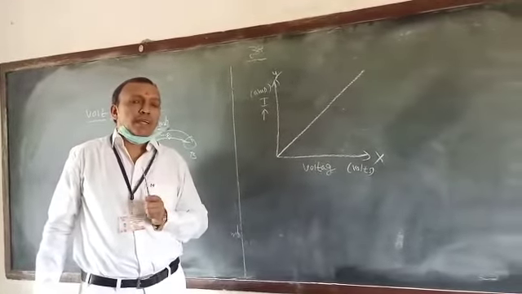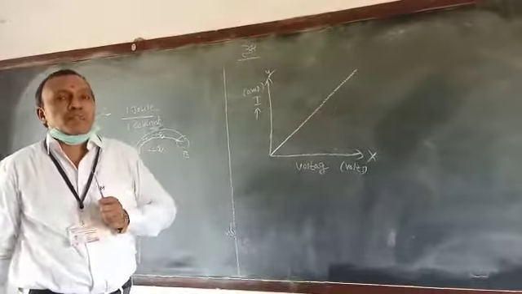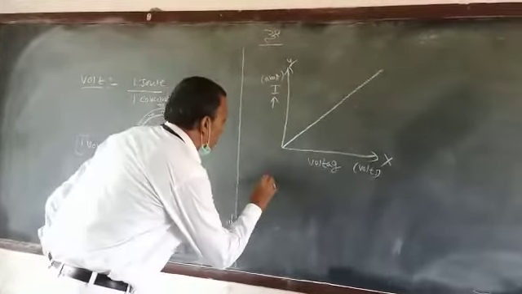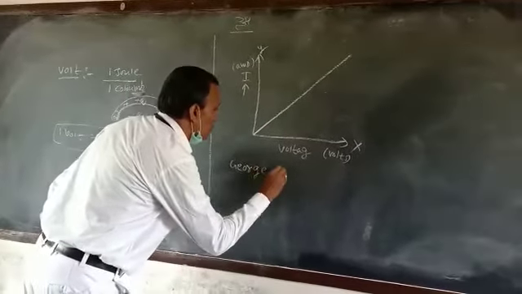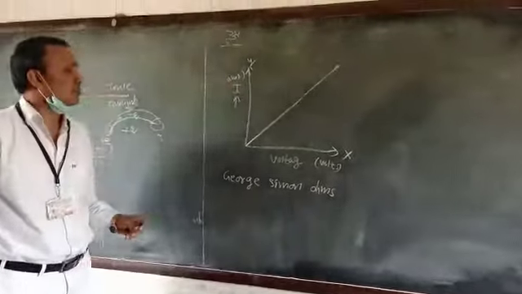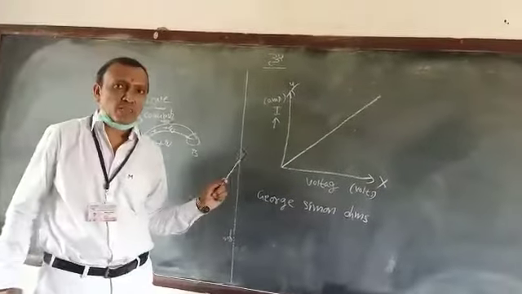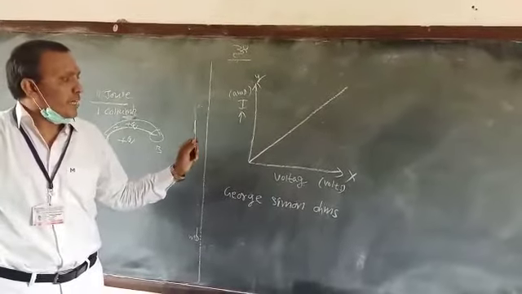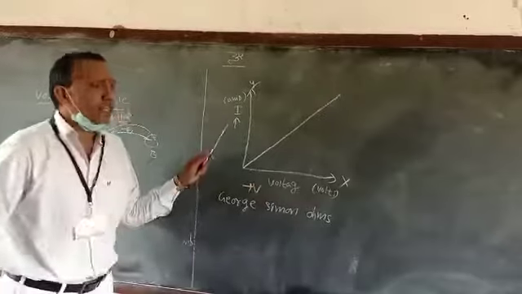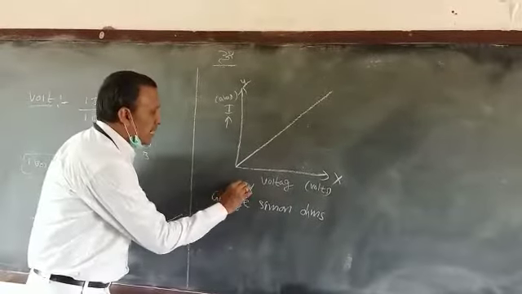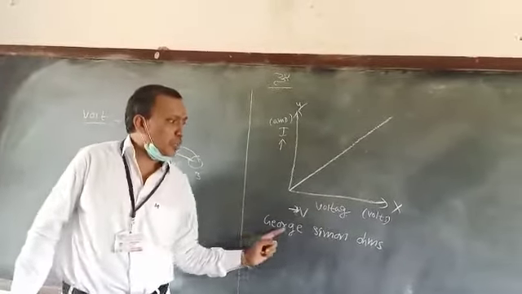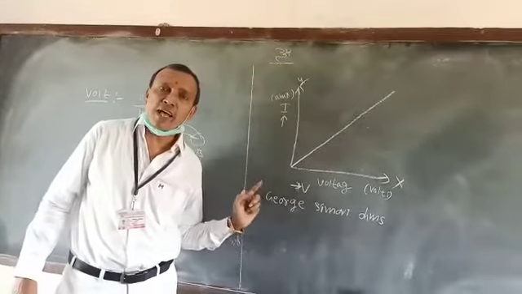This was proposed by one of the great scientists, the German physicist Georg Simon Ohm. To recapitulate: the ratio of I and V is constant for some materials at constant temperature. This fact was established by Georg Simon Ohm, popularly known as Ohm's law.